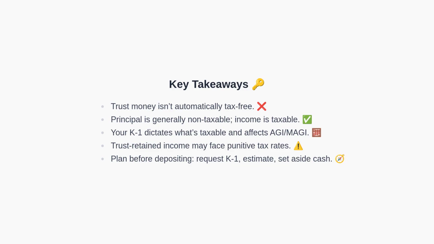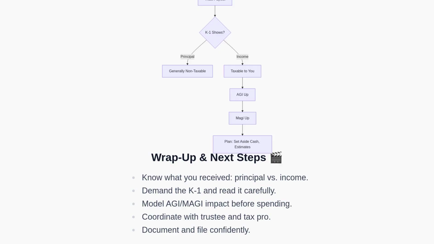Now, let's finish with a brief wrap-up. In summary, identify whether your distribution is principal or income, demand and carefully review the K-1, model the AGI and MAGI impact before spending, coordinate with your trustee and tax professional, and maintain thorough documentation so you can file confidently.